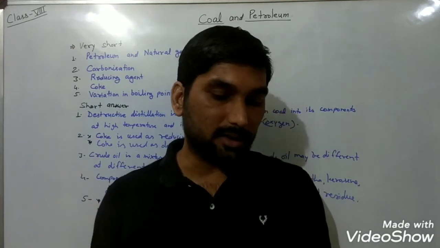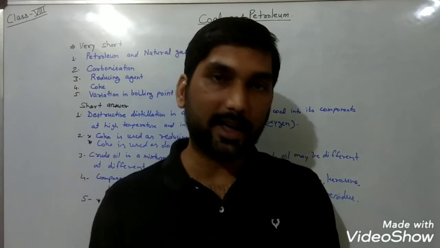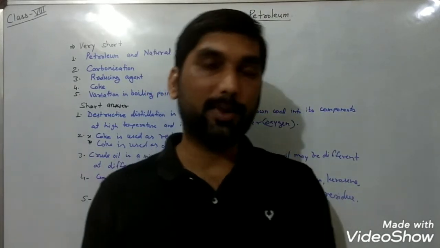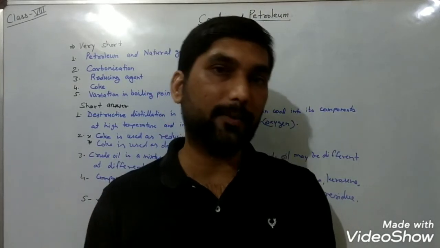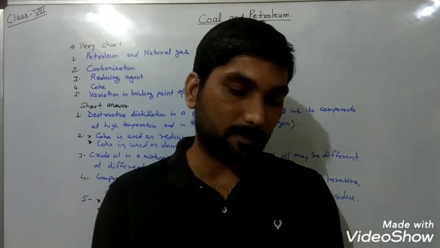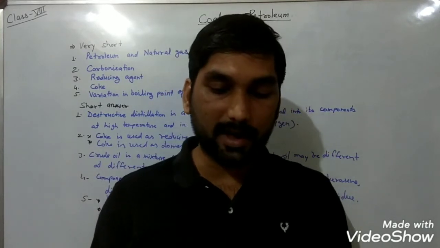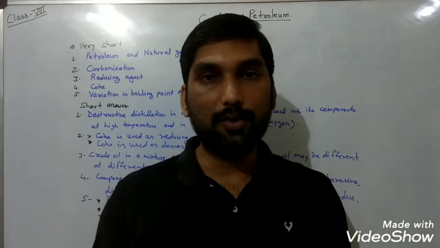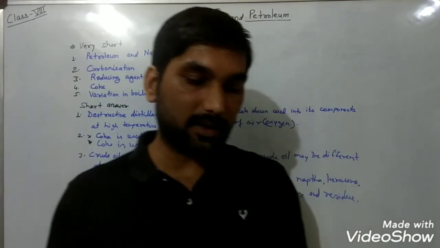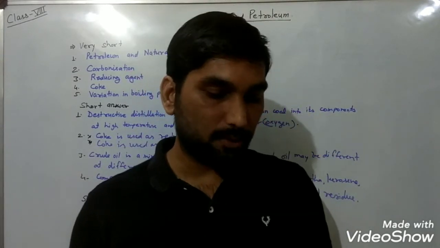Now question number 3, the substance having the highest calorific value is peat, lignite, anthracite and wood. Again here you will select the right answer, anthracite, because it has the highest amount of carbon content, and that's why it will give us the highest calorific value. Now question number 4, the major constituent of natural gas is. Natural gas mainly consists of methane, and you will get the right answer at option B.